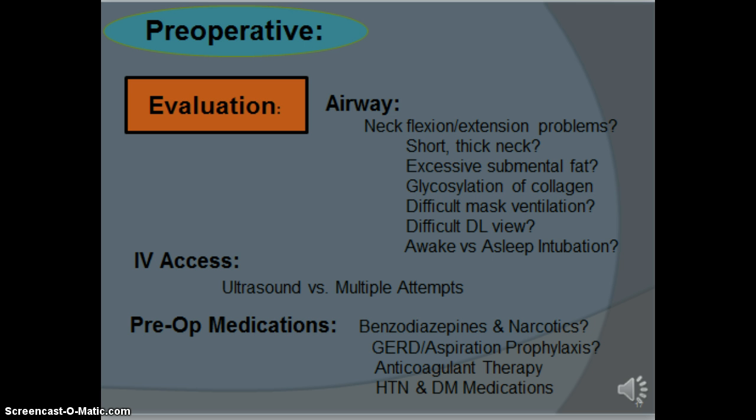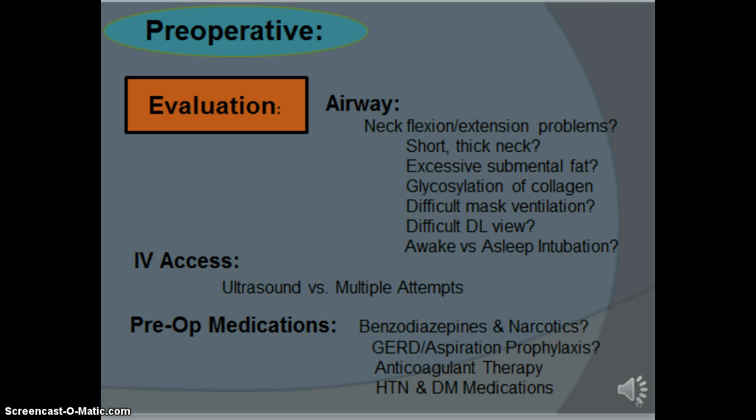BMI alone does not correlate with a difficult intubation, but can correlate with a difficult mask ventilation due to increased upper airway resistance, redundant supraglottic tissues, and poor chest wall compliance. Factors like Mallampati score of 3 or greater, history of OSA, increased age, male gender, and large neck circumference, in addition to an increased BMI, can predict a difficult intubation.